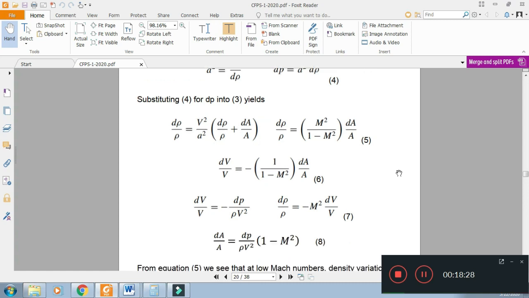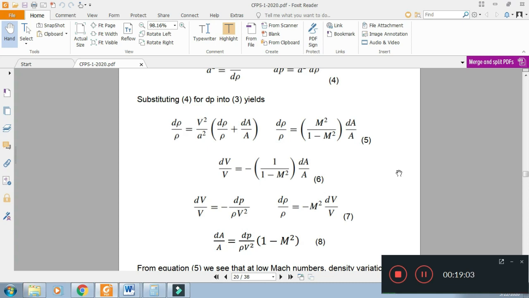In a similar manner, we can obtain a relation between density and velocity. From 5 and 6, we eliminate dA over A and we get equation number 7. So equation number 7 shows an inverse relation between density and velocity for any value of Mach number. Whether it is subsonic or supersonic, there is an inverse relation between velocity and density.